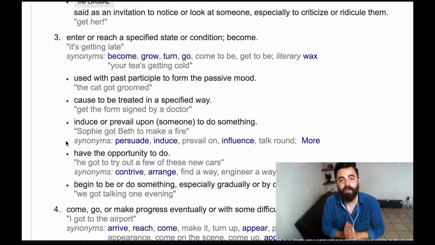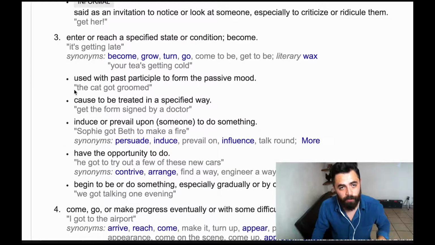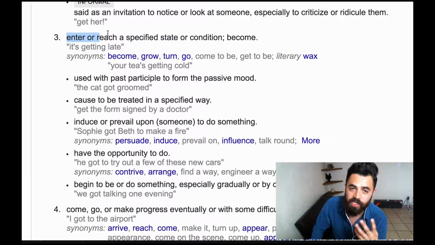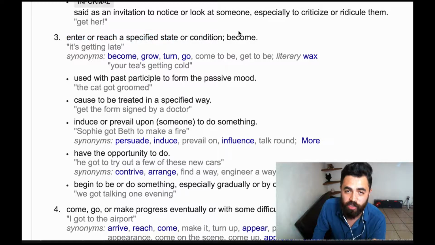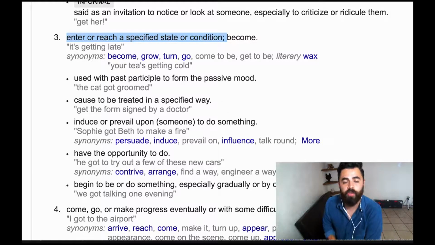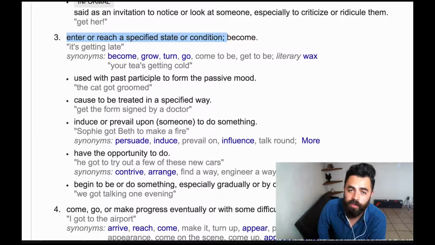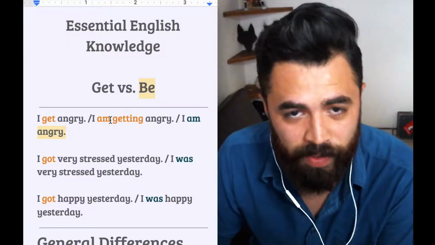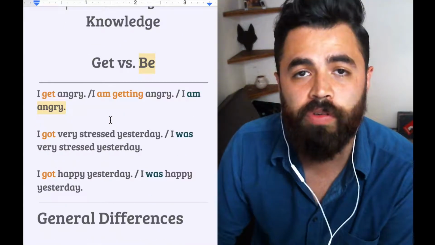The meaning that we are interested in for this video is this one, number 3, to enter or reach a specified state or condition, to become. We have many examples, but we're going to look at some examples in another document. Okay, so let's look at the examples here. First, I'm just going to introduce them.